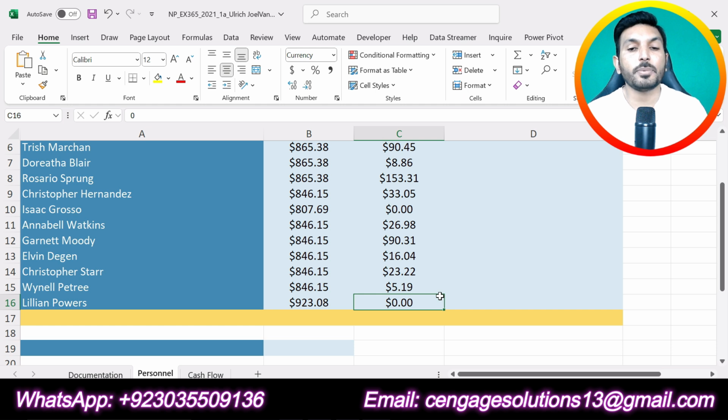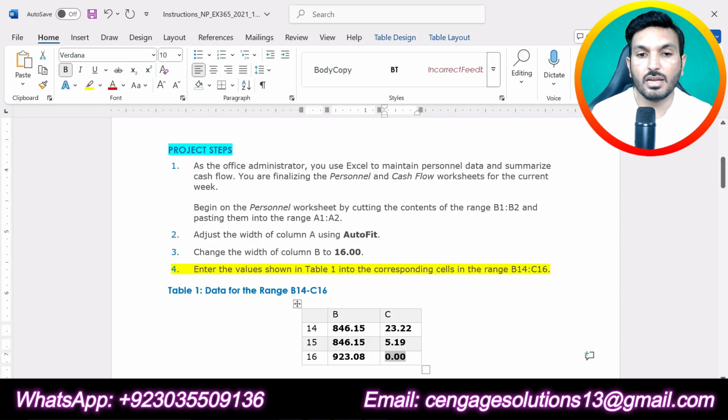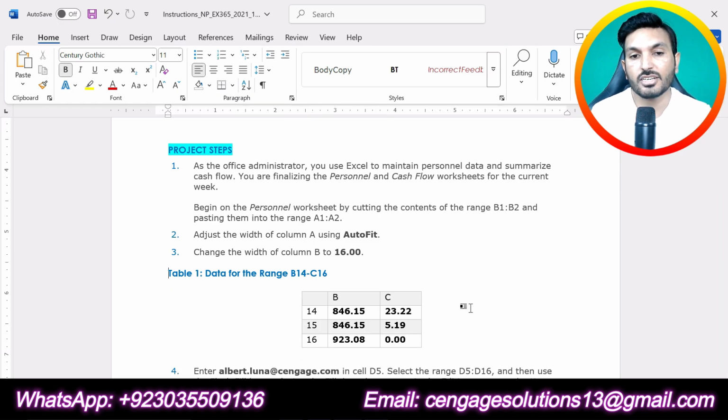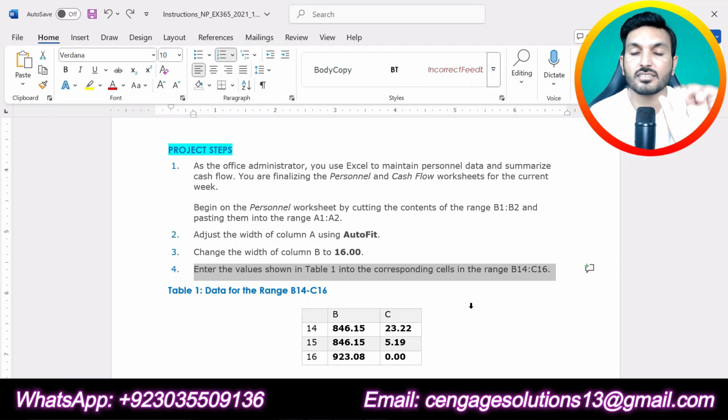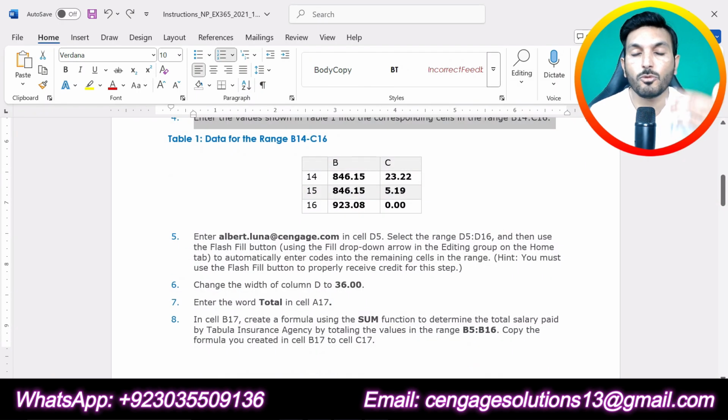So I have copied all the values from the instructions given in table 1, and I have pasted the values in column B and column C in their respective cells. And that is all about step number 4. We were supposed to copy the values and paste into the worksheet. I think you are understanding this assignment well. So now we will move to the next step, that is step number 5.